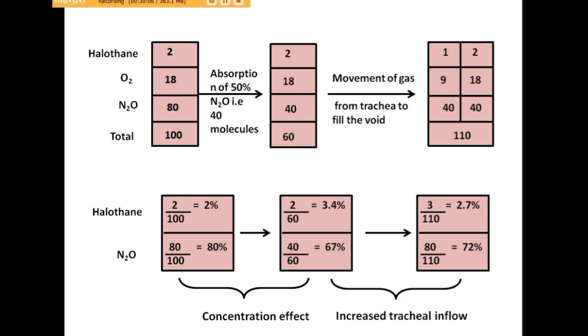So we need to give both drugs together, and nitrous oxide acts as a carrier for halothane or other inhalational agents, as it speeds up the concentration of halothane as well as increases the tracheal flow. So this is the second gas effect. Nitrous oxide was the first gas which increases the concentration as well as the inflow of the second gas.